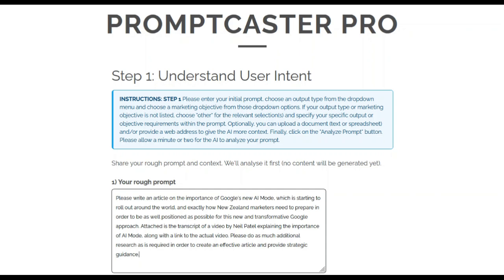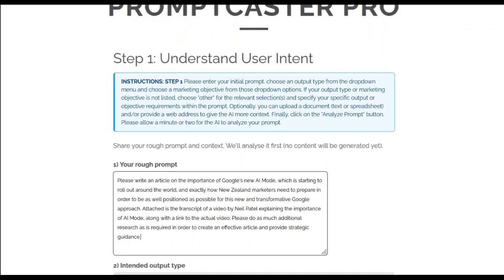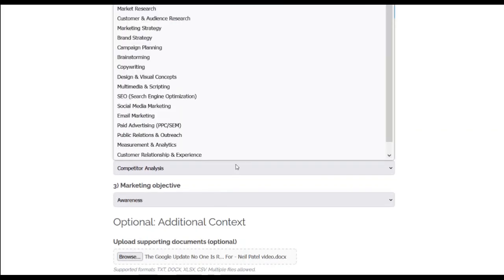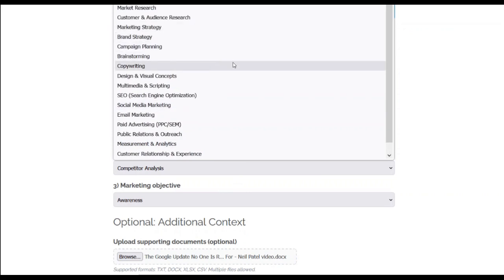Attached is the transcript of a video by Neil Patel explaining the importance of AI mode, along with a link to the actual video. Please do as much additional research as is required in order to create an effective article and provide strategic guidance. That's the first step, and then if we scroll down the page, then we choose what output we require. In this case, we want copywriting.